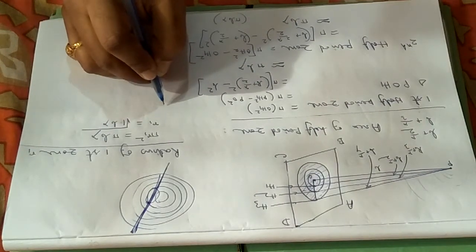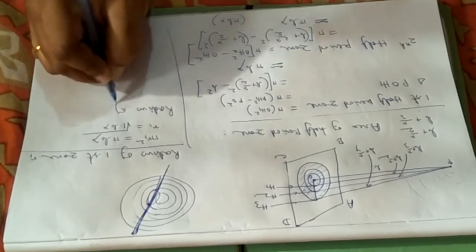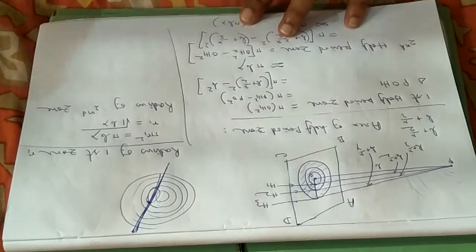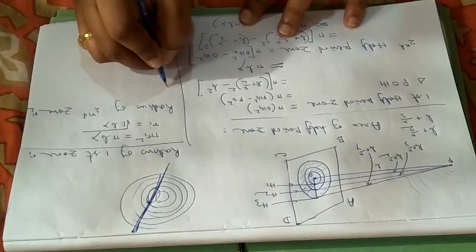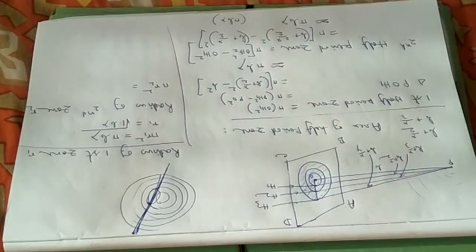For the radius of the second zone, let it be r2. So I can write pi r2 square. This will be equal to what?